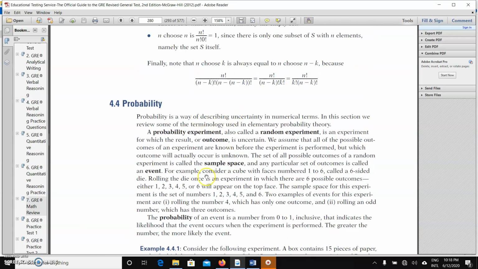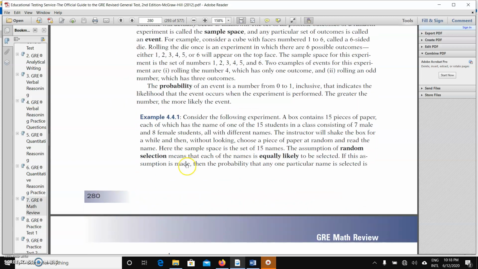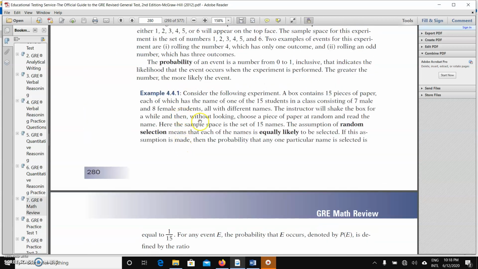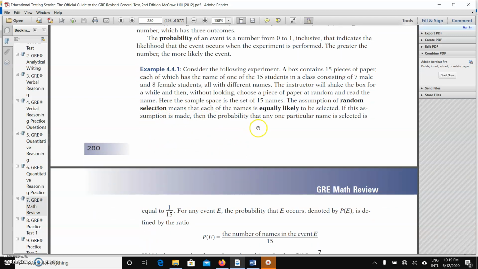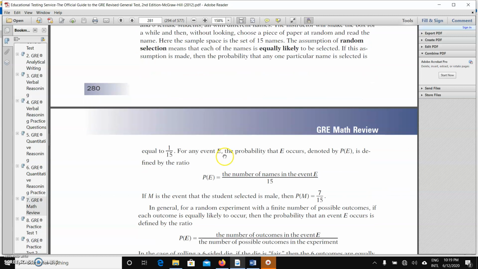Now, the sample space, as we're talking about, is just the set of possible outcomes of a random experiment. So the assumption is that random selection means that each of the names is equally likely to be selected. When talking about probability, everything must be treated equally, and there must not be bias. If this assumption is made, then the probability that any particular name is selected is...